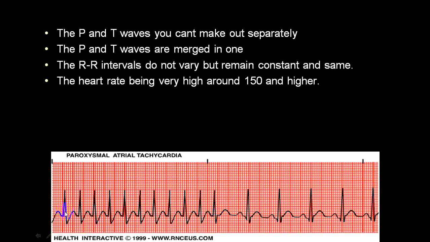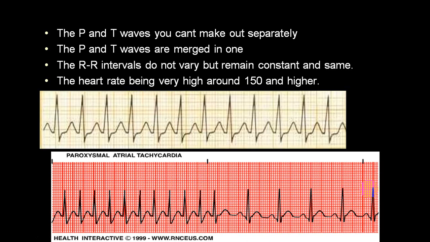And here there is a run of tachycardia. This is likely to be atrial because I can't make out the P wave and T wave. P is merged in the T wave, and that's why we can call this a paroxysmal supraventricular tachycardia, or a paroxysmal atrial tachycardia, and then automatically on its own, without any treatment, this becomes normal sinus tachycardia. So this is paroxysmal, not continuous.